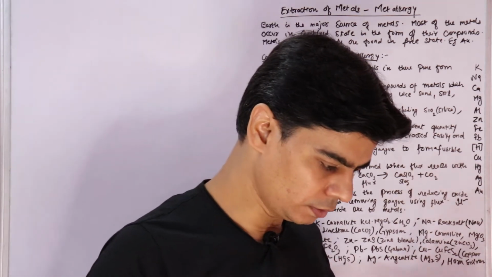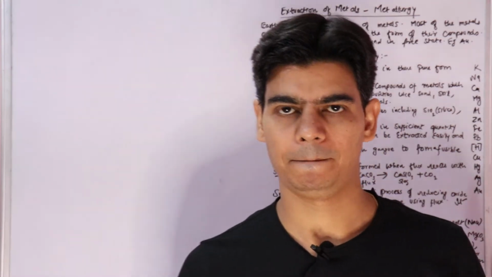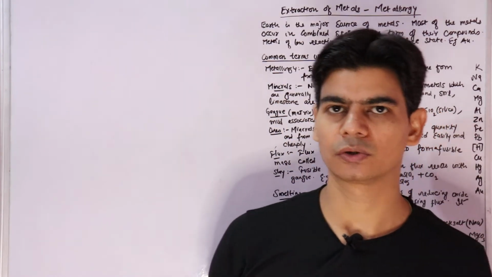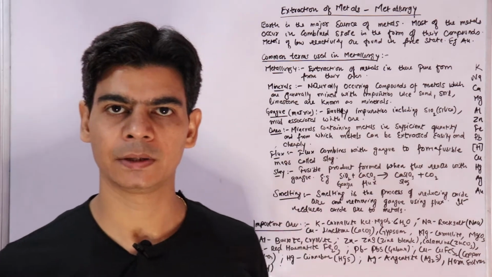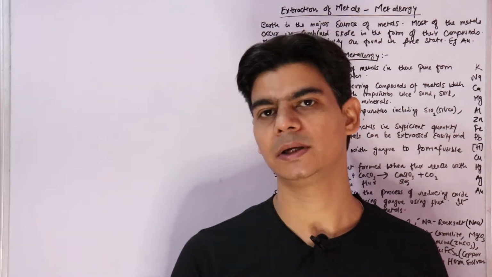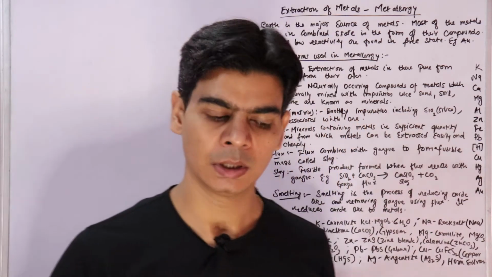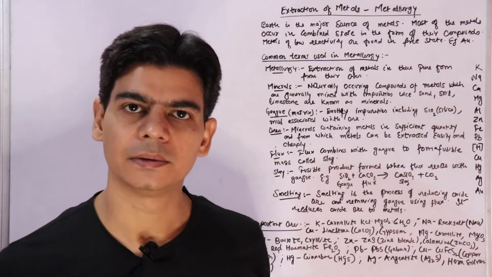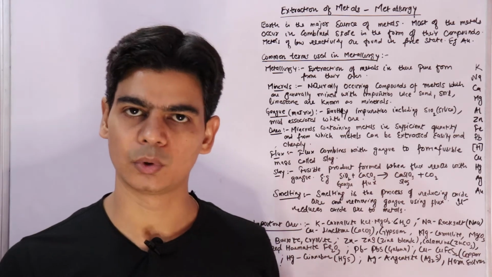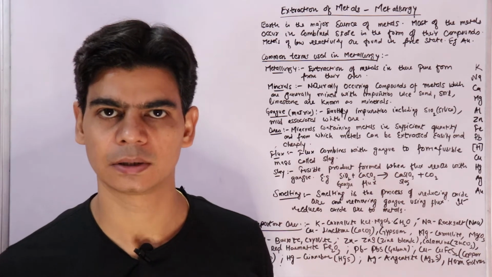So we know that the earth is the major source of metals, earth and sea. Beneath the earth these metals are found in their combined state, and in the combined state metals are generally found in the form of their oxides, carbonates, sulfates and sulfides.